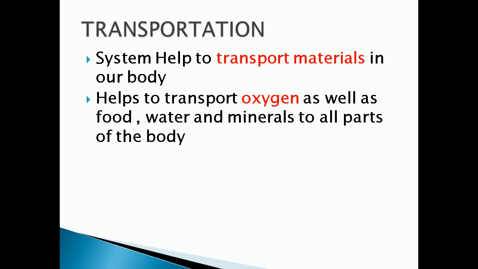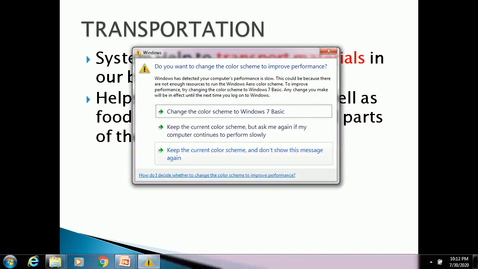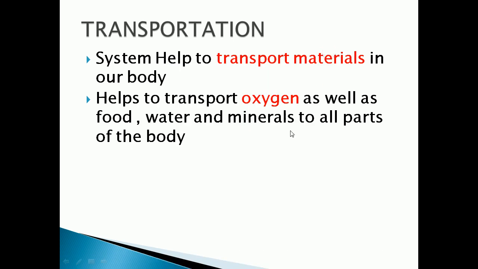After doing life processes, the cell produces waste, for example carbon dioxide, which is not utilized by our body. It has to be collected from all parts of the body and sent out through the excretory organs. This is done by the transportation system. Not only that, it also transports hormones, chemical messengers. About hormones we will learn in the next chapter, control and coordination. The chemical messages within the body also need transportation.